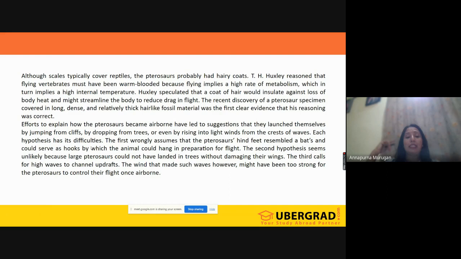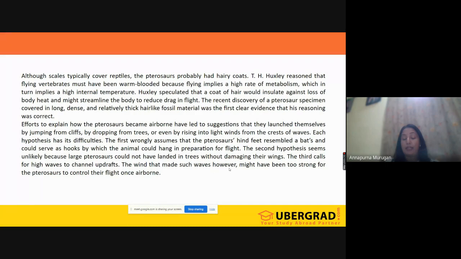The third cause, the wind that made such waves, however, might have been too strong for pterosaurs to control their flight once airborne. Now it is talking about what? So here they are trying to give three ways how pterosaurs would have launched themselves.